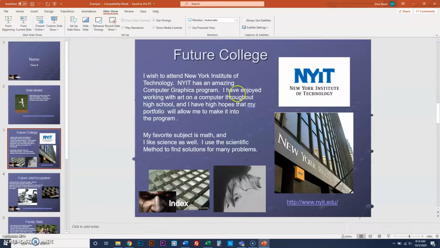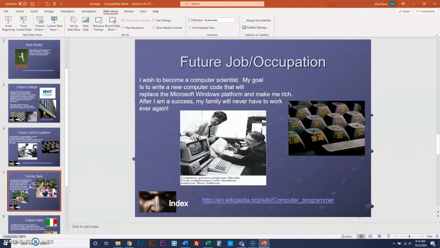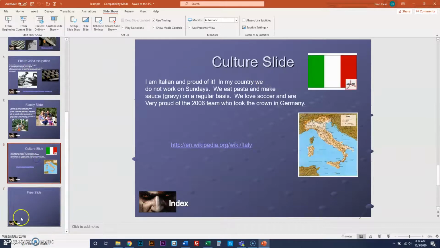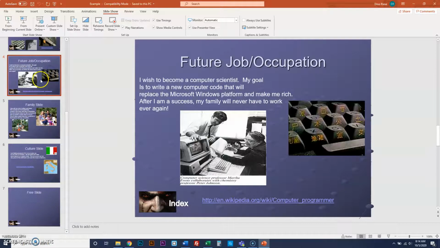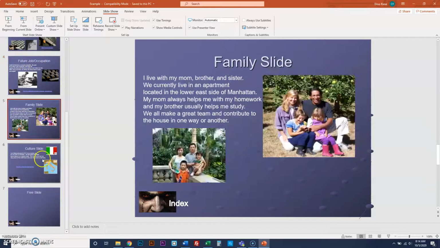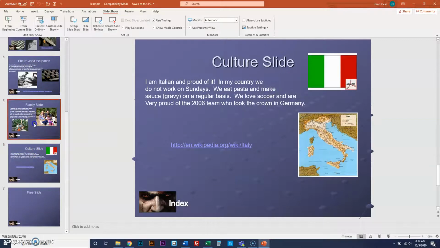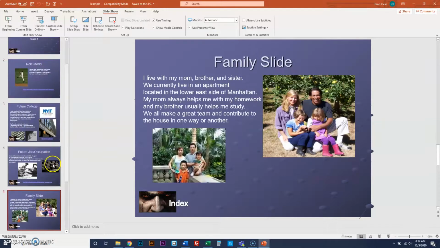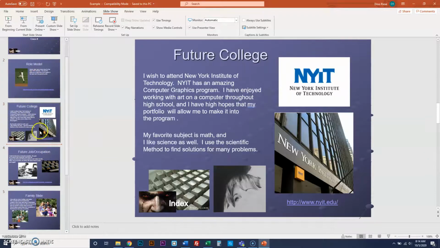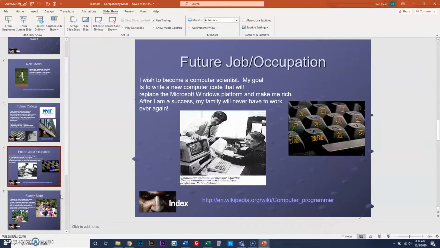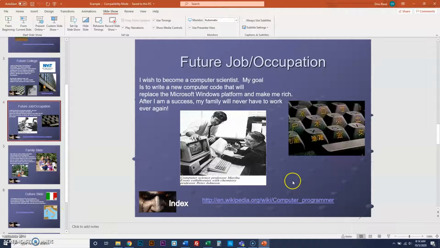It's the same way you do the college, future job, family support systems, culture, and your free slide. I emphasize that you should really talk and express yourself about your culture and about your family slide. It's really easy because later on down the road we're going to revisit these slides and we're going to reuse them, because one of the things I also test is how you save your documents and how well you're able to organize yourselves.